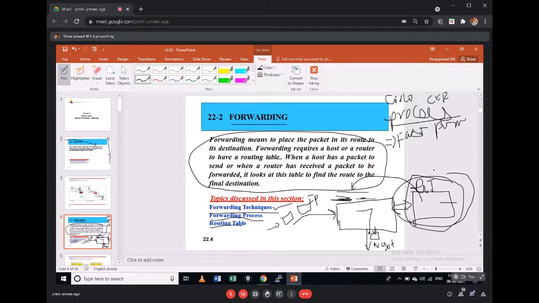Instead of going for a software lookup, all the information the router has in the routing table, we install in the hardware itself. Whenever any packet comes, it will check that hardware and directly send it to the outgoing interface. With this technique, we get a much higher speed of packet forwarding compared to the earlier two, process forwarding and fast forwarding.